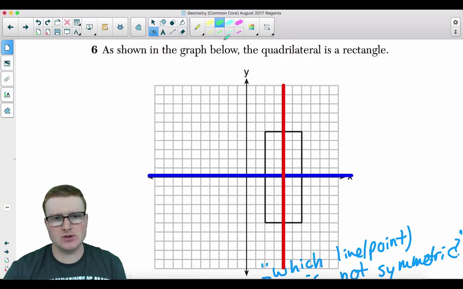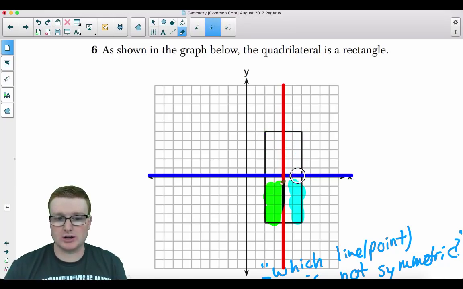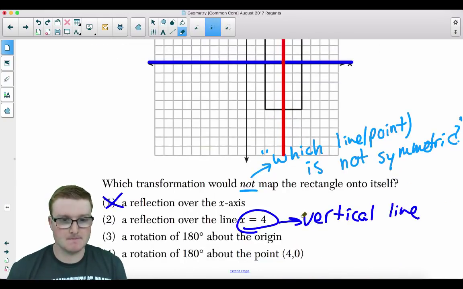It's symmetric on both sides. This is symmetric to this. 2, 4, 6, 8, 10, 12, 14, 16, 18, 20 boxes. So that does work. Let's keep going.